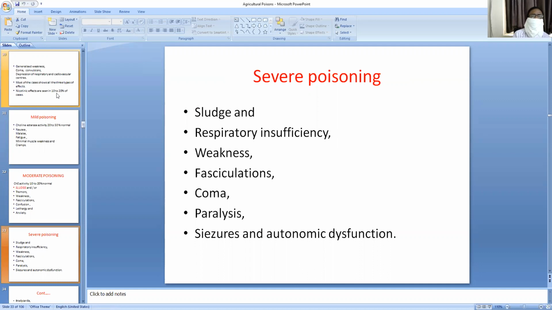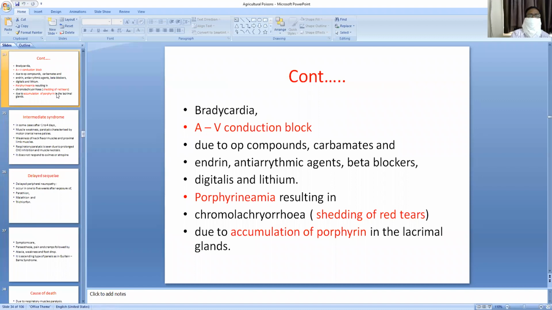Severe poisoning: in addition to SLUDGE, meaning salivation, lacrimation, urination, defecation, gastrointestinal distress, and emesis, respiratory insufficiency, weakness, fasciculations, coma, paralysis, seizures, and autonomic dysfunction will be observed. Bradycardia and AV conduction block will be seen. Porphyrinemia is an important sign of severe toxicity of organophosphorus compounds.